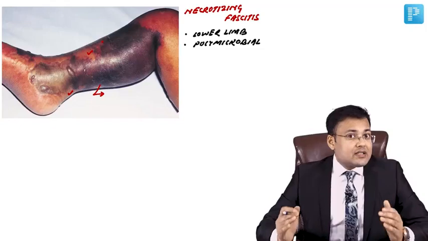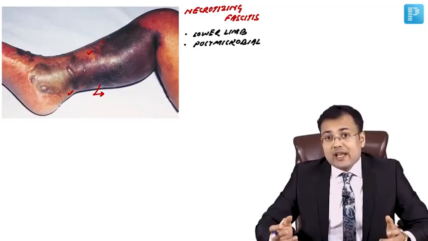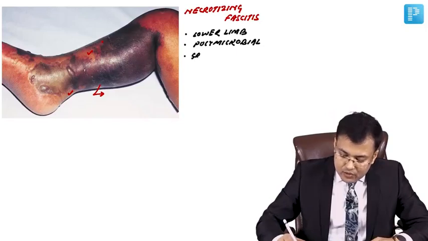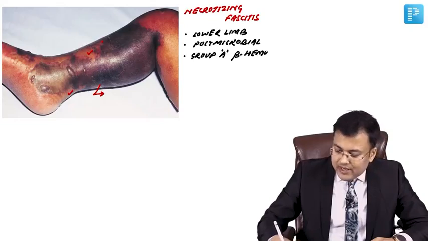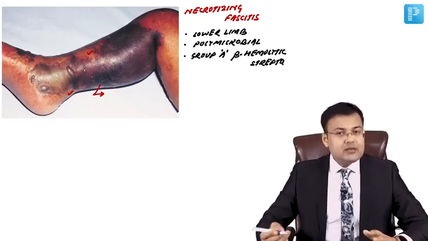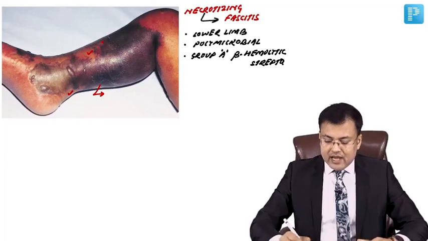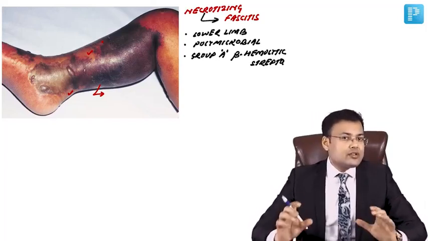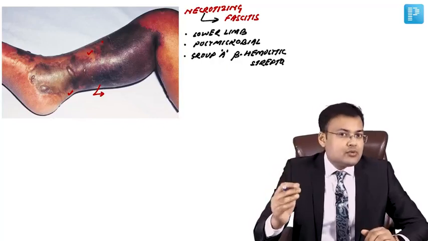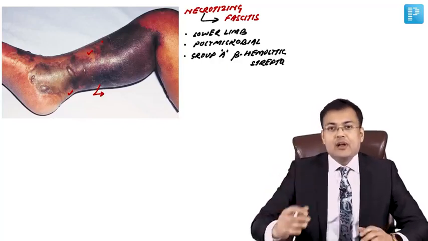If a question is asked that single most common organism responsible for necrotizing fasciitis, and that's group A beta hemolytic streptococci. Okay, term is self-explanatory. There is necrotizing fasciitis, so there is necrosis of the structure, skin, subcutaneous tissue, superficial fascia, deep fascia.